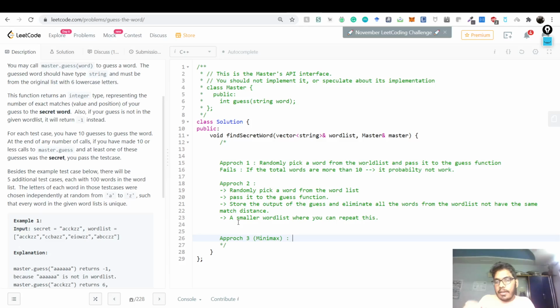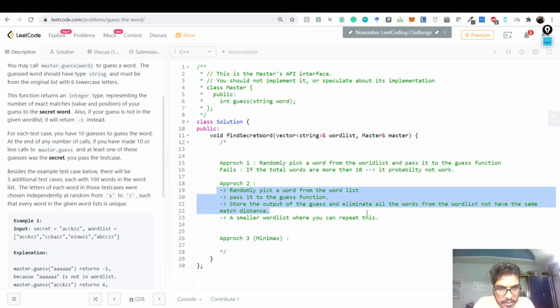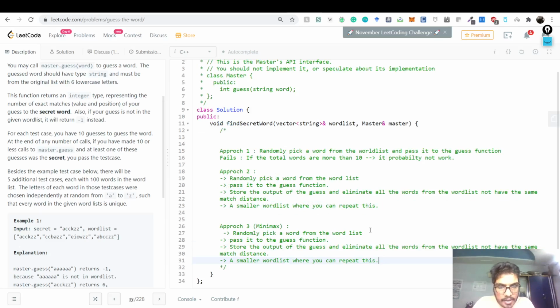It's slightly more technical than that, but you don't need to know that, because the intuition is that if you selected a random number and it had a zero match, then only 20% of the list will actually be eliminated, the ones that have one or two matches, any of that. They'll all go, but everybody else with zero matches, you'll have to keep all of them in the list, right? So you just do all of this, but instead of the second thing, don't randomly pick a word from the word list.